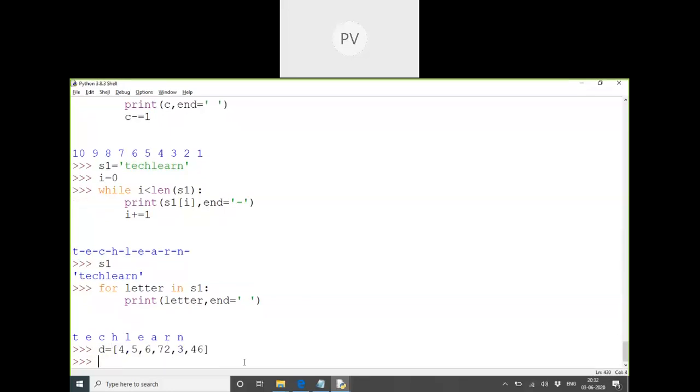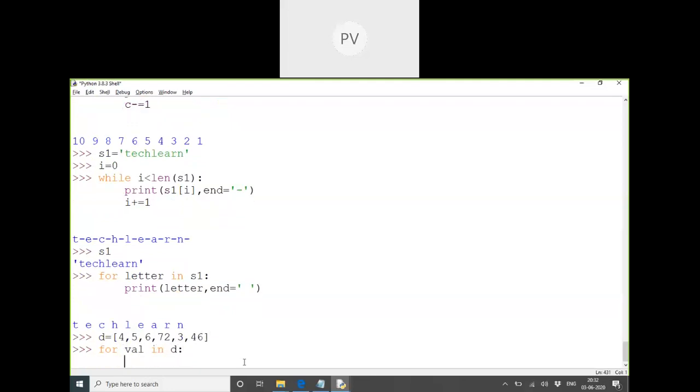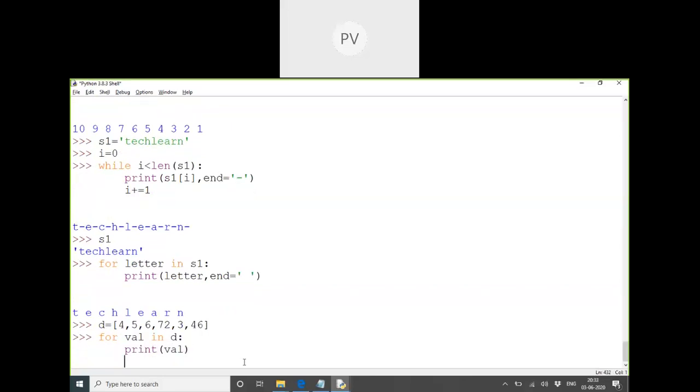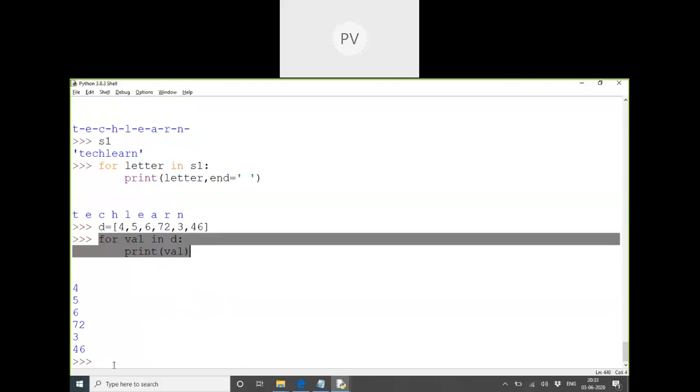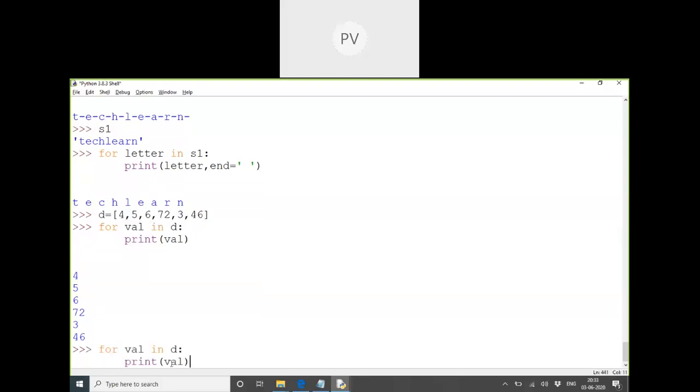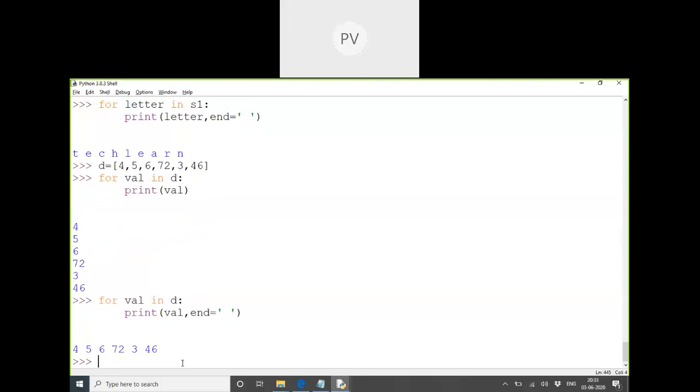There are some values in the list, and I want to print each value in this list. So I can use my for loop. I can take any variable and say for value present in the list, print the value. Now, there is no space, it is a slash n. By default, when I print something, it prints and goes to the next line. If I don't want this, I take the print and change the end character from slash n to something else. You can give a tab or whatever you like inside these quotes.